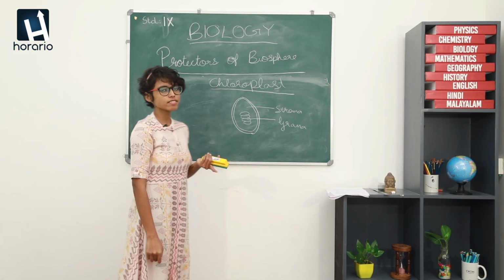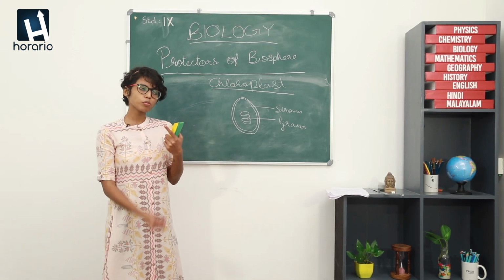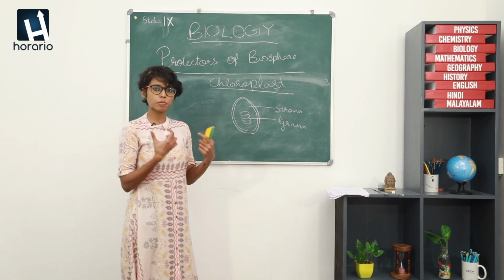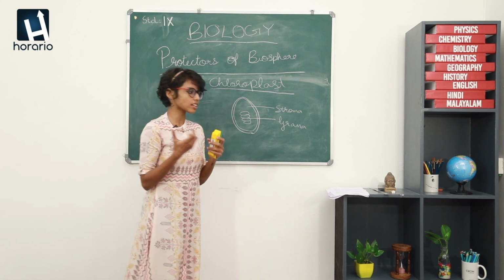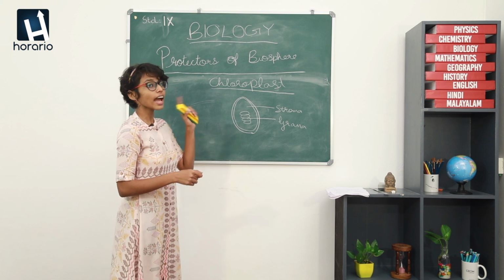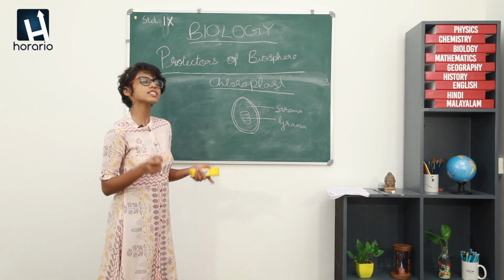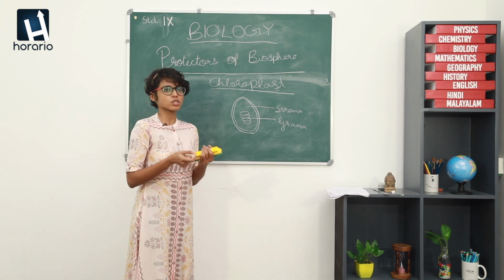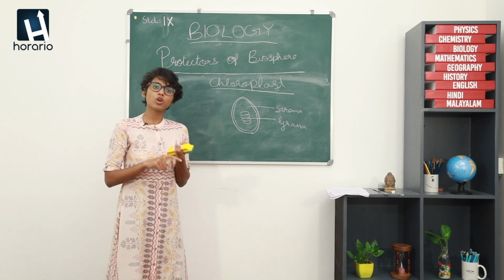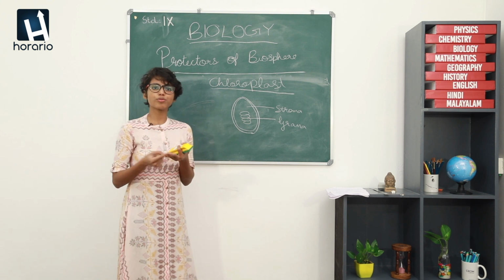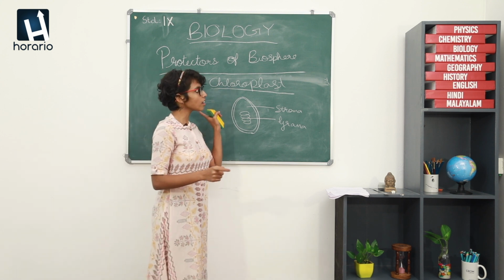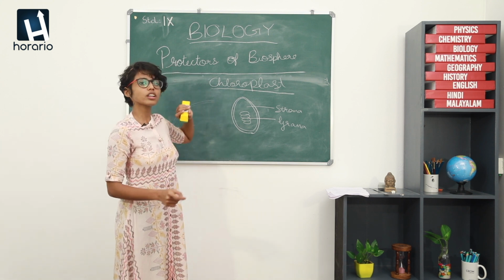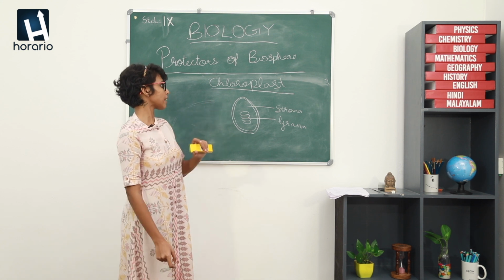I have said before, just like humans respire, plants also respire, and it has certain biological actions taking place within itself, which is called photosynthesis. I have also mentioned certain pigments that help in photosynthesis, like chlorophyll A, chlorophyll B, xanthophyll and carotene. Here we are primarily focusing on chlorophyll A mainly.